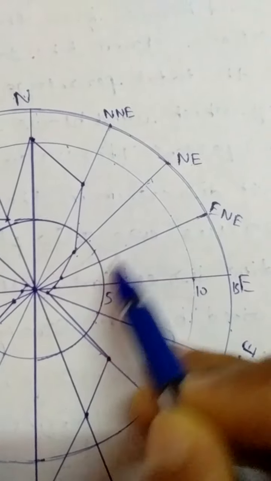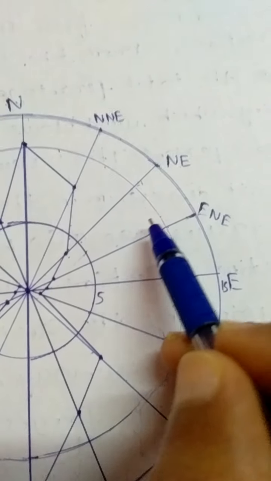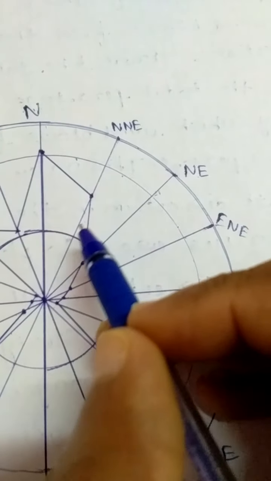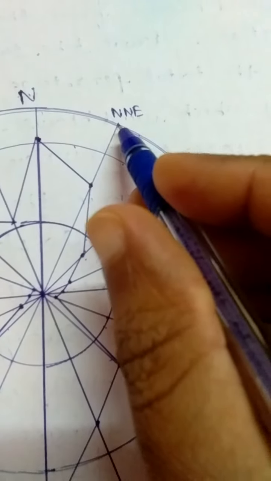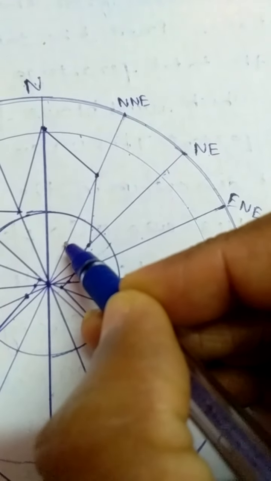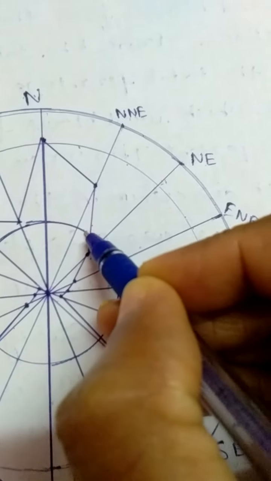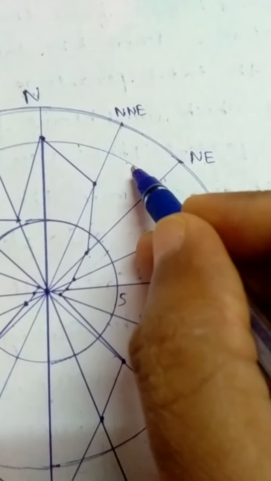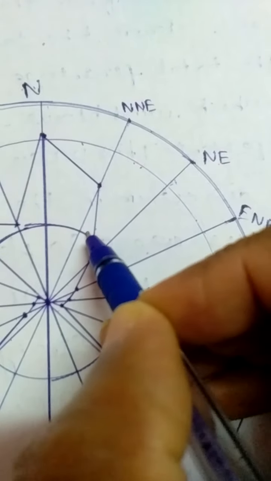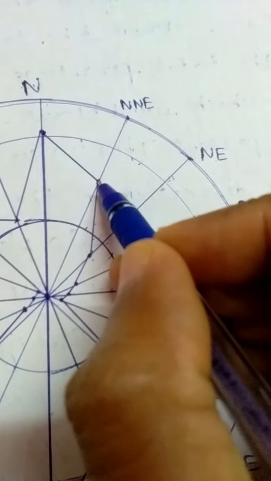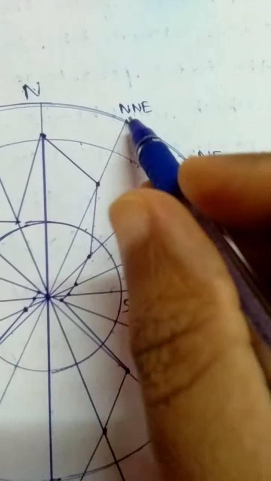This is 5%, this is 10%. So where will 8.1 be? That is between 5 and 10. So this is 5, this is 10, and somewhere between 5 and 10 is 8.1 for the northeast direction.